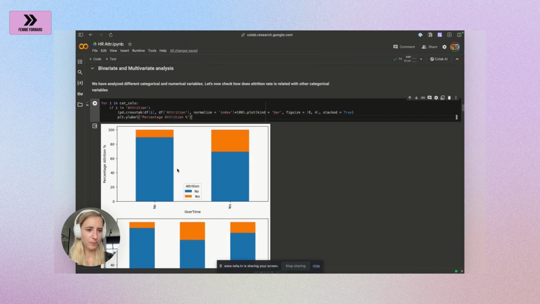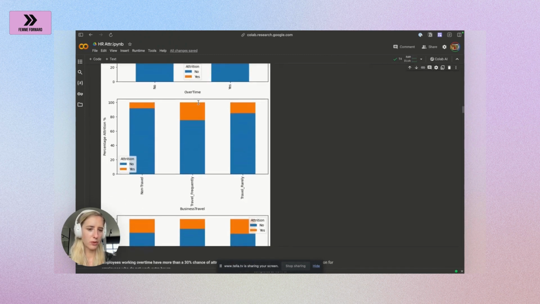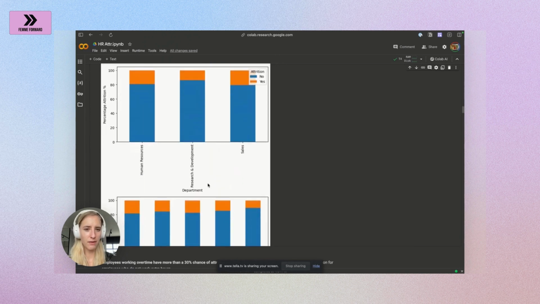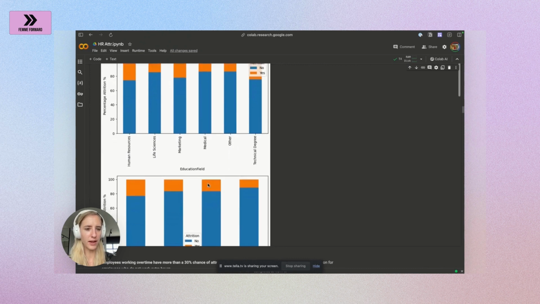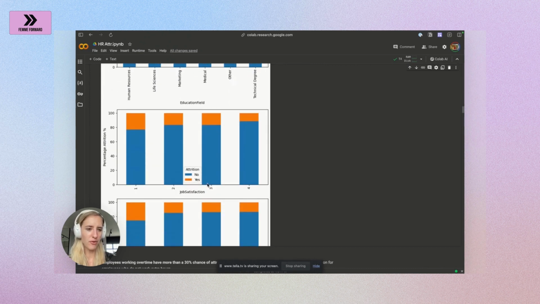So for example, what is interesting to see, as already kind of seen from above, is that those employees that have to travel frequently tend to quit. At least there's a correlation with a higher quitting rate. You have a similar pattern for some of the other values. For example, job satisfaction.